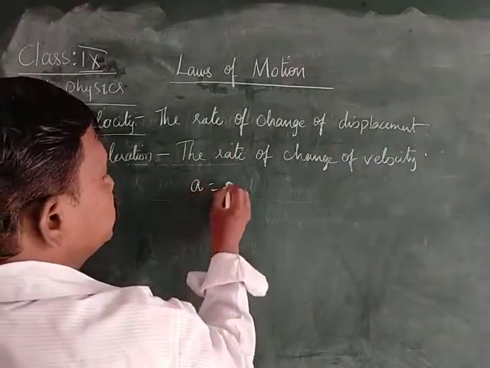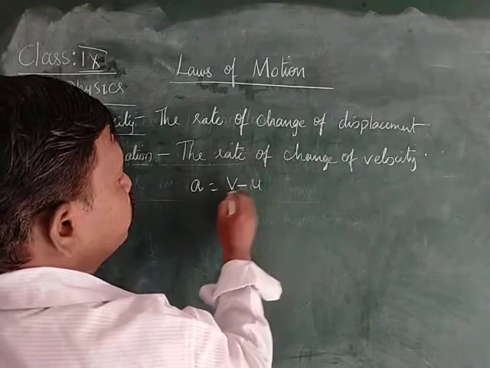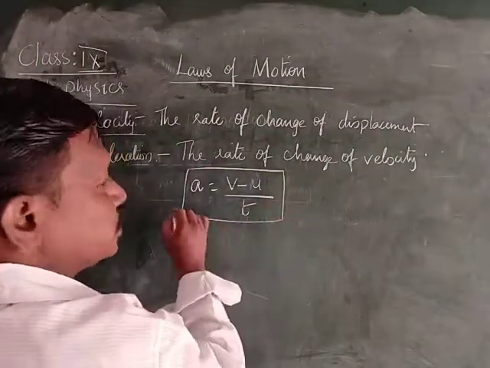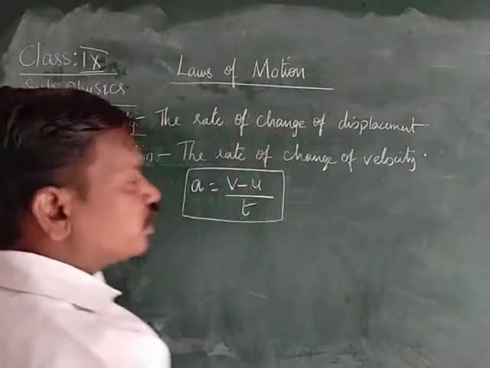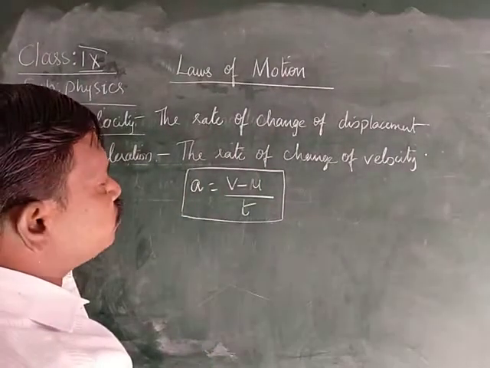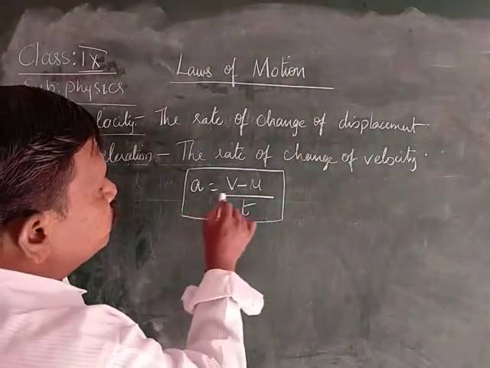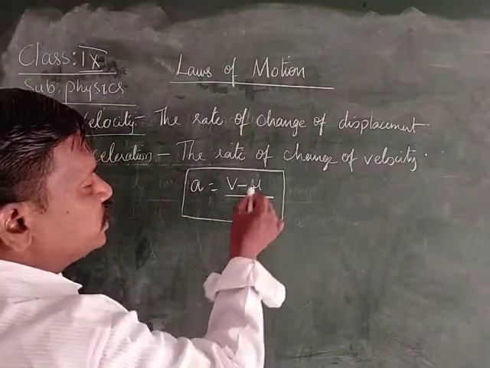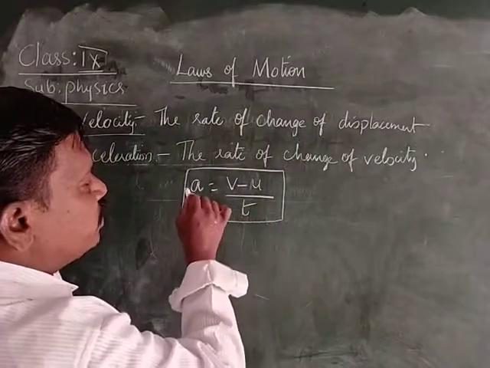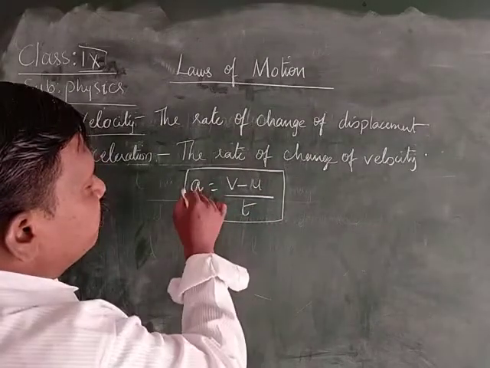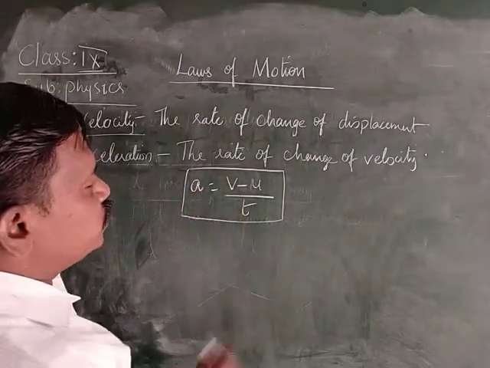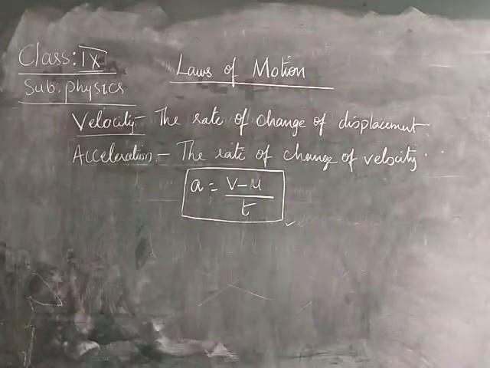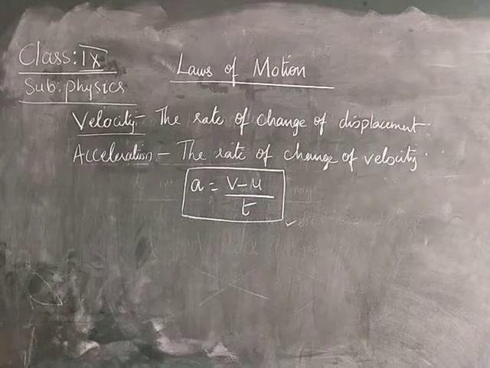Normally, acceleration is defined as the rate of change of velocity, that is, a equals (v minus u) by t. Here v is the final velocity, u is the initial velocity, and t is the time. Therefore, when we write it, we get a equals (v minus u) by t. That's about the acceleration.